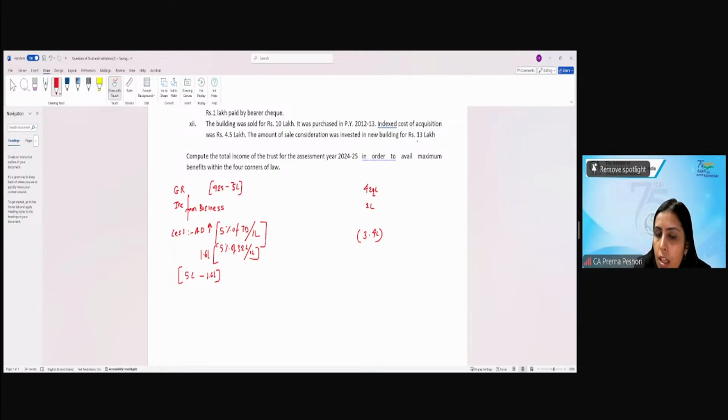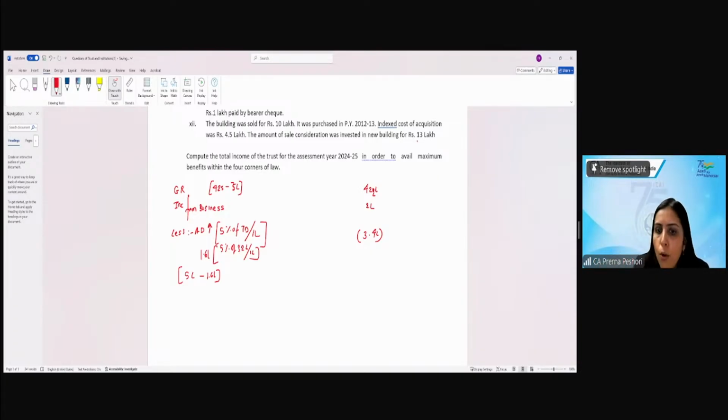Are we getting it? So 425 lakh already includes the anonymous donation. One way of presentation could have been to reduce 425 minus 5 also. Then from 5, you would reduce 1.6 and offer 3.4, out of which 1.6 only you will put for the application, and 3.4 you will in any case reduce.